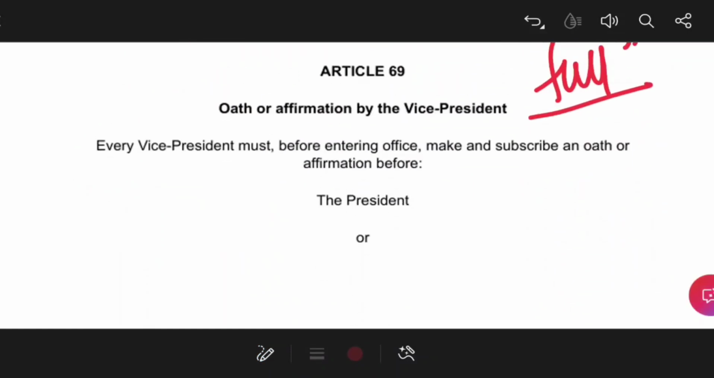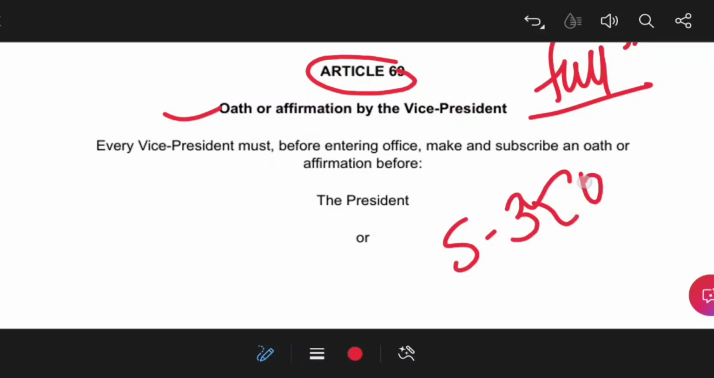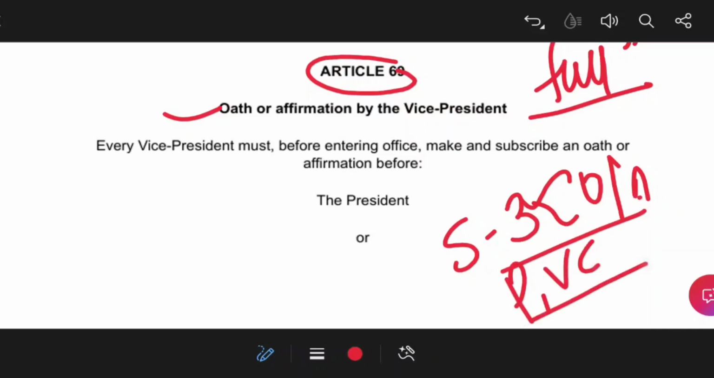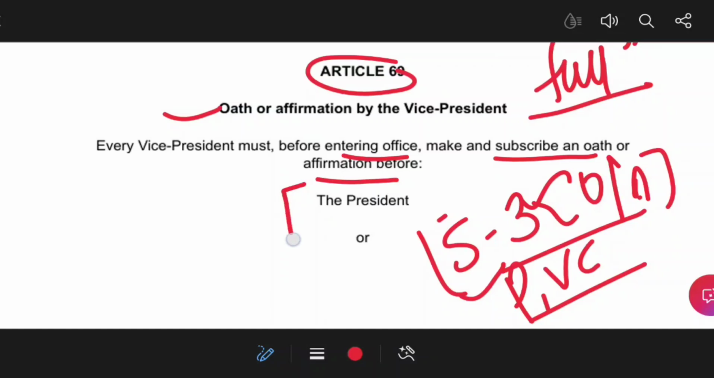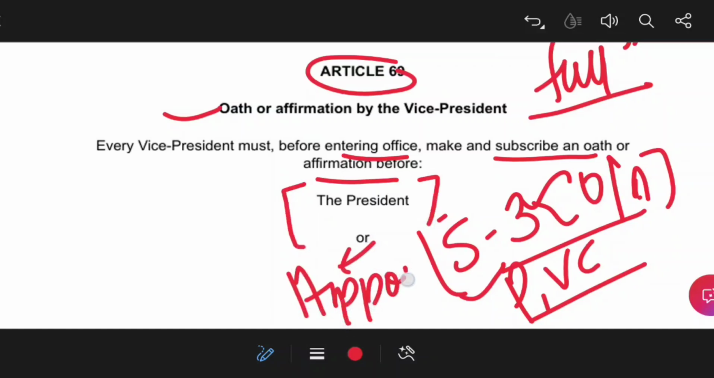Article 69 mentions the oath or affirmation by the vice president. As you know, the Third Schedule of the Indian Constitution mentions oath and affirmation. But you will not find the mention for the president and vice president. Why? Because it is mentioned in the Constitution itself under articles, not in the schedule. That is the difference. So every vice president must, before entering office, make and subscribe an oath or affirmation before the president or a person appointed by the president. So the president can appoint any person before whom the vice president will take the oath.